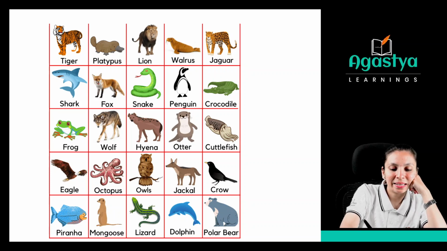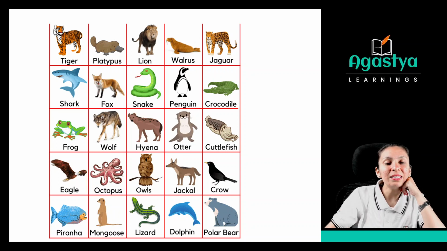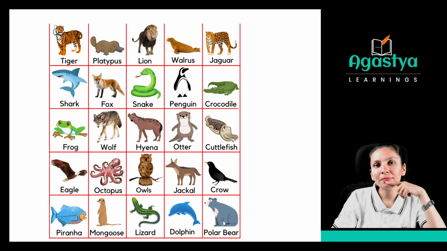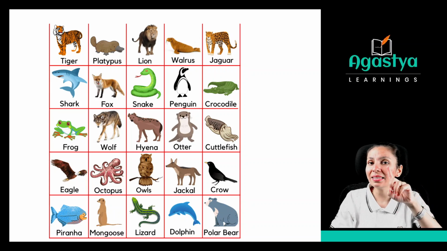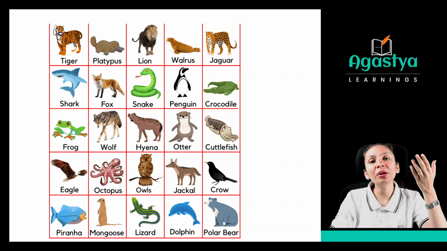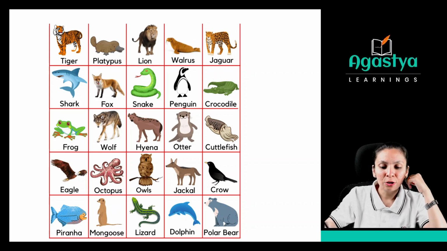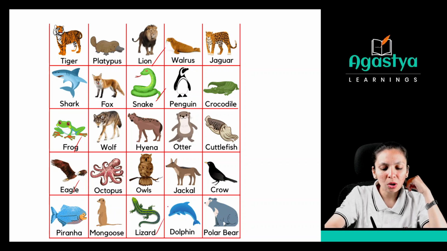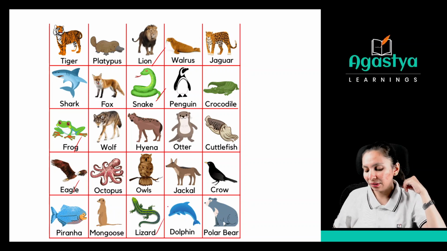See, lion is there, snake is there, then wolf is there, frog is there, eagle is there. So these are the animals who eat only animals, or animal-related products, or you can say the flesh of the animals, right? So this lion, snake, frog, eagle, these all are the examples of the carnivores.